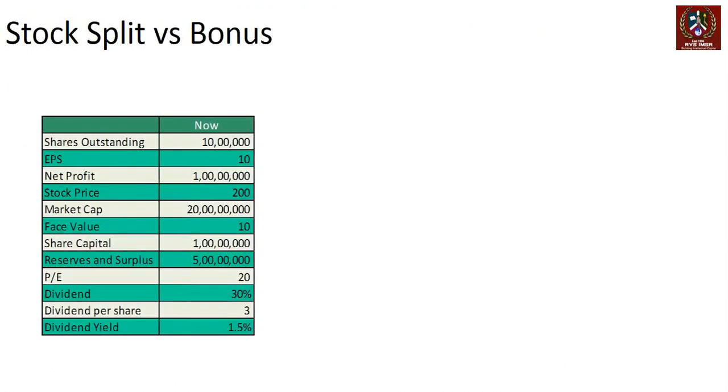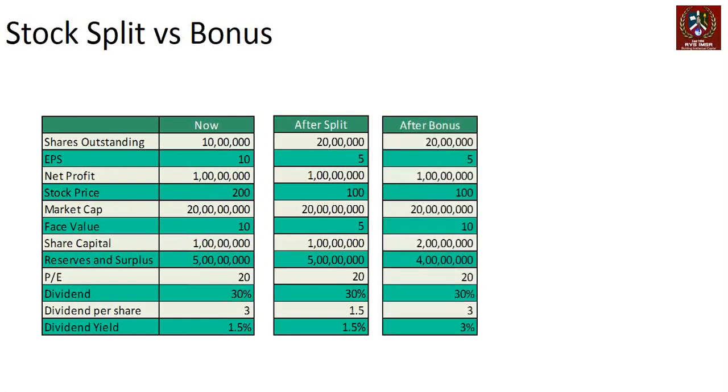If we just compare the stock split and bonus scenario, you will see the shares outstanding after the split. So what are the numbers which are the same? This is the same, this is the same, and so on. What are the numbers which are different? The face value after split is half of that of the bonus, which means in this case, these numbers don't change.